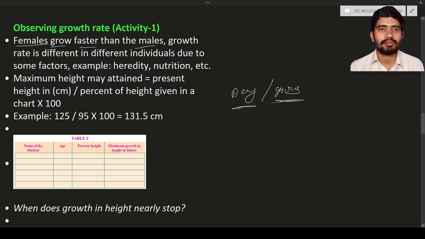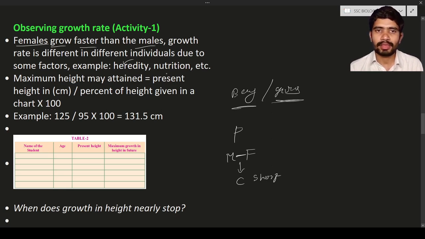One reason may be heredity. What is heredity? Heredity means the information that is coming from the parents to the children. For example, if the mother and the father both are short, in that condition the child is also short. It means the information from the mother and father is coming to the child, hence the child will not grow much tall, and the child will be shorter in some conditions. So this is heredity. Heredity means the information coming from the mother and father to the child.